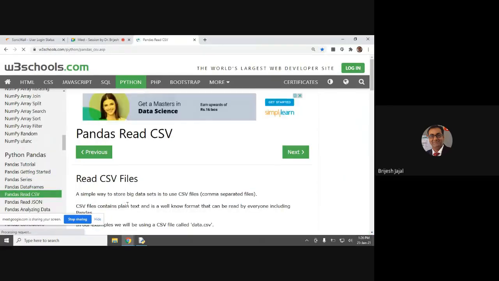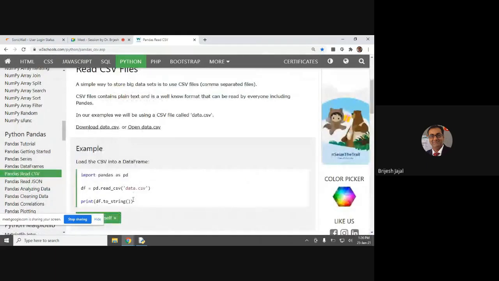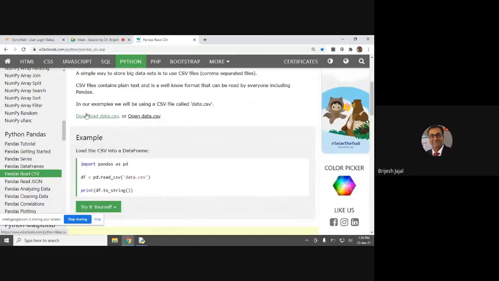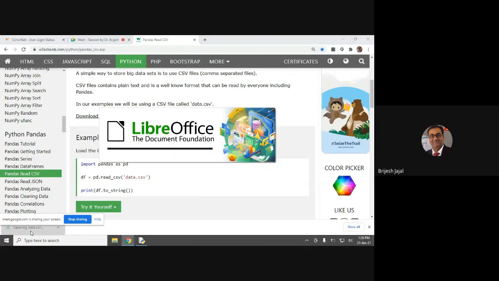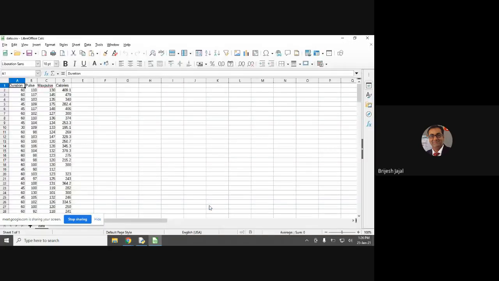So the reading part is only this much, not a big deal. Here we are given one example, the data.csv file. Let's take the same example and see what is happening. So this I have downloaded.